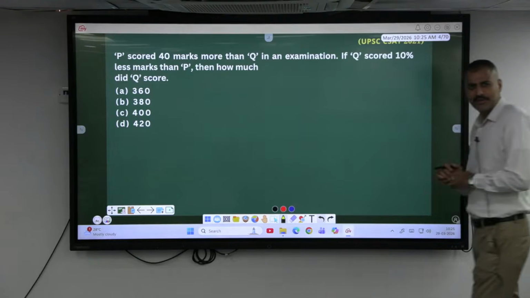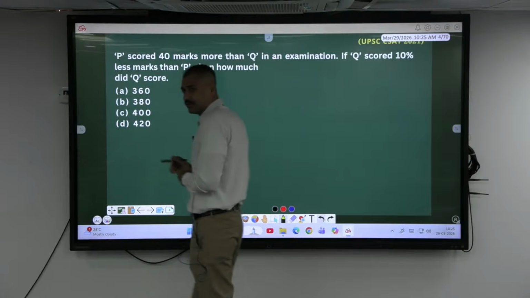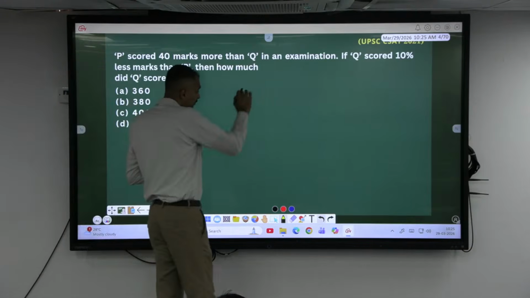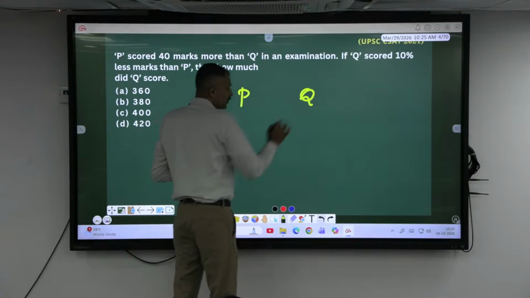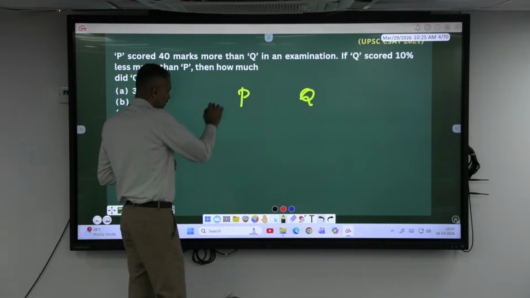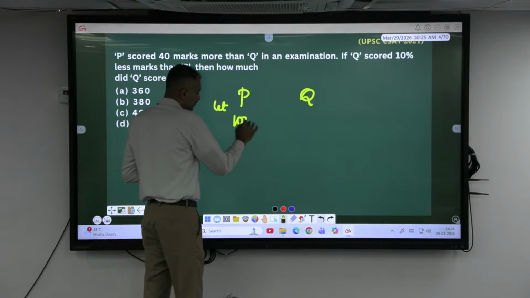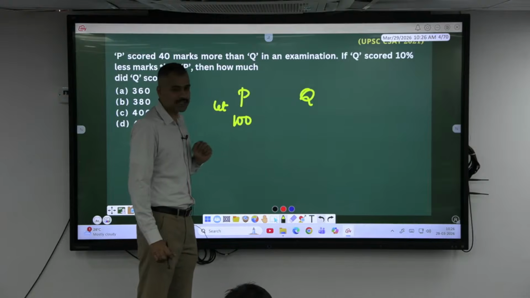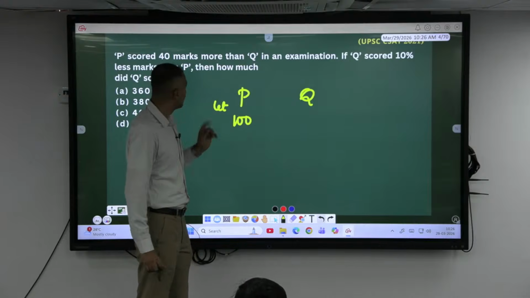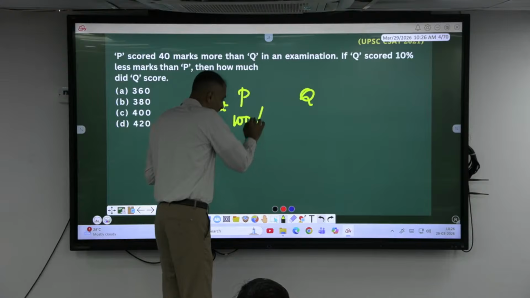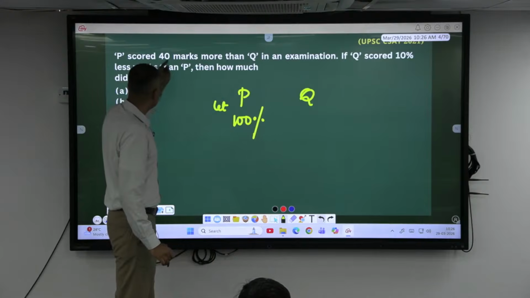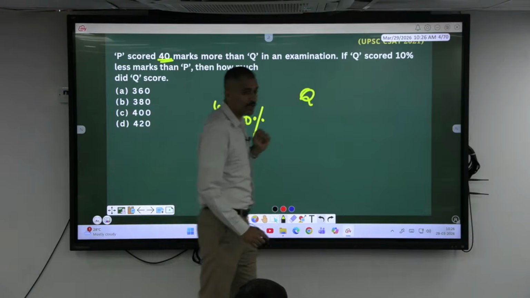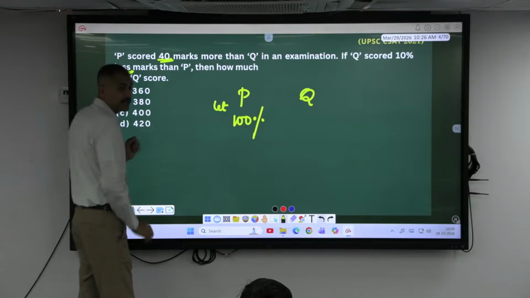Do not worry about the mistakes here. You have to take an approach. There are two people, P and Q. Let's say P has scored 100. For example, let's say P has scored 100 marks. Q must have scored 60? In percentage, since it is given that P scored 40 marks more than Q in an exam, and Q scored what percent less? 10% less.